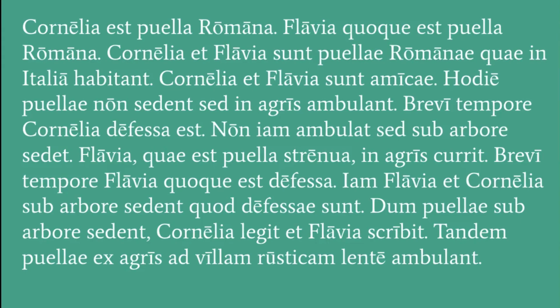You have Cornelia est puella Romana. This line we've seen before. It means Cornelia is a Roman girl. It's the exact same line as chapter 1. Then we have Flavia quoque est puella Romana. So here we have Flavia also is a Roman girl. Cornelia et Flavia sunt puellae Romanae, quae in Italia habitant. So Cornelia and Flavia are Roman girls who live in Italy. And again, these characters we've seen in chapter 1, it's the same two girls.